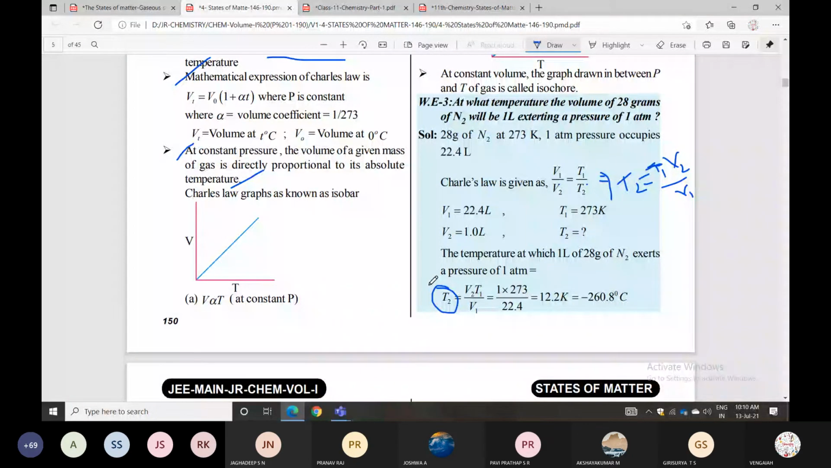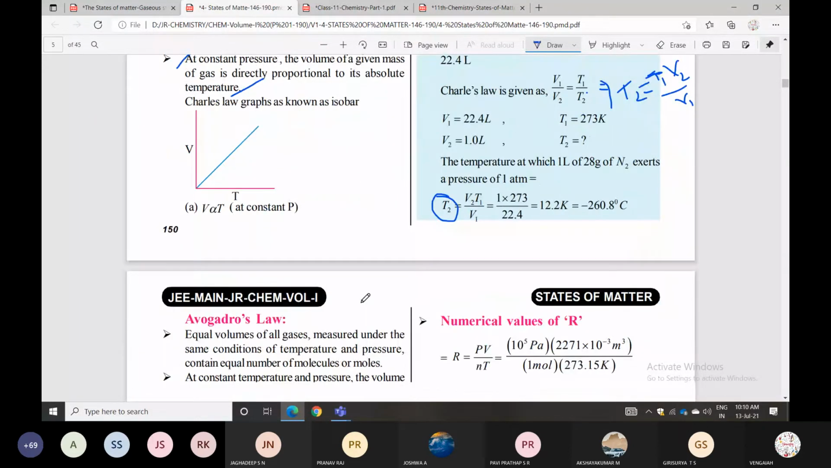So what we will do is read the given sum one or two times. We understand what values are given, then identify the unknown value. Here T1 is given, V1 is given, V2 is given, and they are asking for T2. In the previous question also, they were asking for V2.